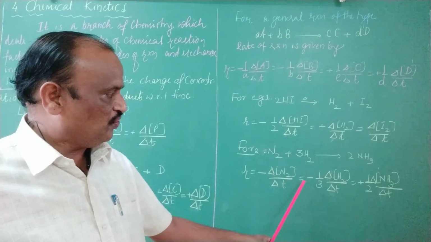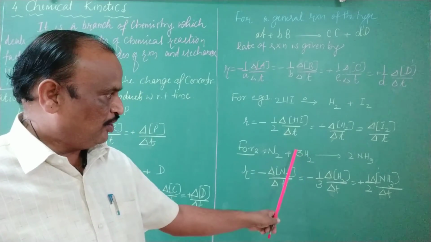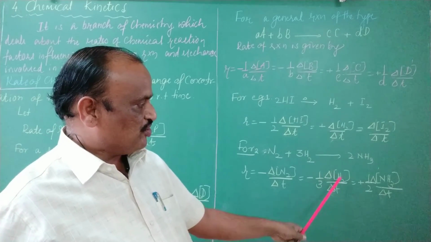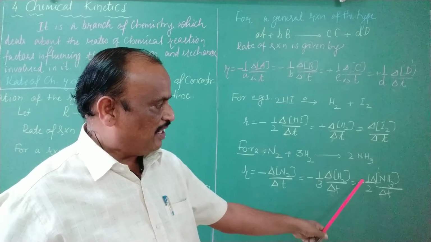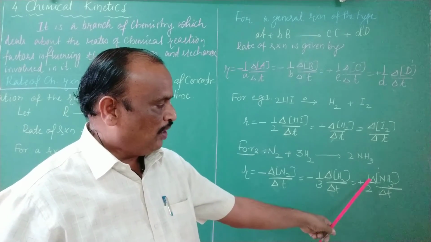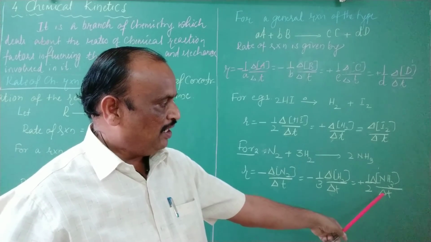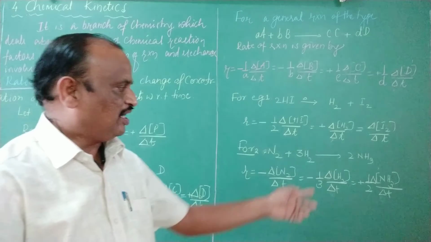This is also equal to minus 1 by 3, because the numerical coefficient is 3 there, delta of concentration of H2 divided by delta t. This is also the same as plus 1 by 2 delta of concentration of NH3 divided by delta t, that is, the appearance of NH3 taking place.